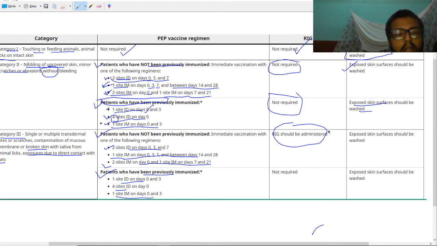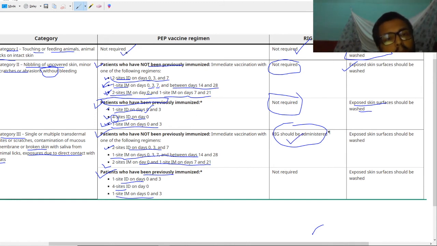So what is the difference between category 2 patients who have been previously immunized and category 3 patients who have been previously immunized? Exactly, there is no difference. The only difference is in patients who have not been previously immunized, you have to give immunoglobulin, otherwise everything is the same.